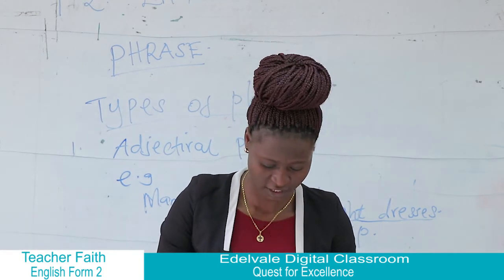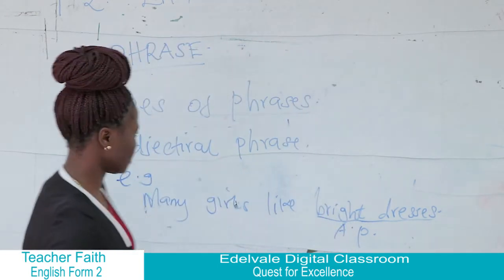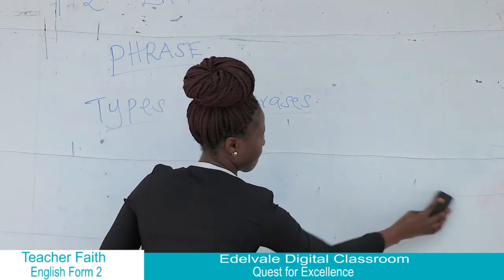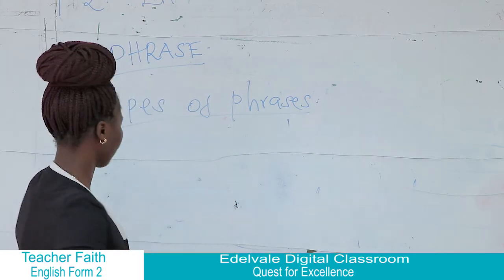And then we have next the adverbial phrase.